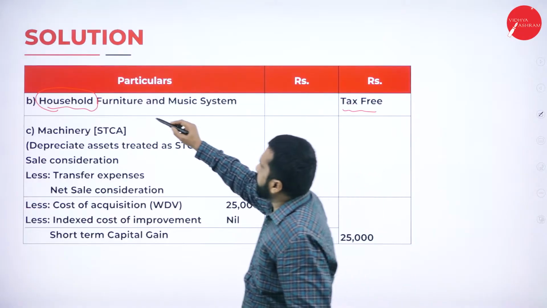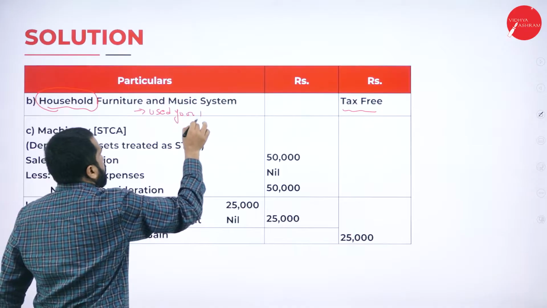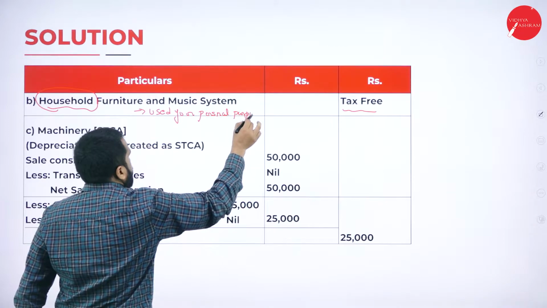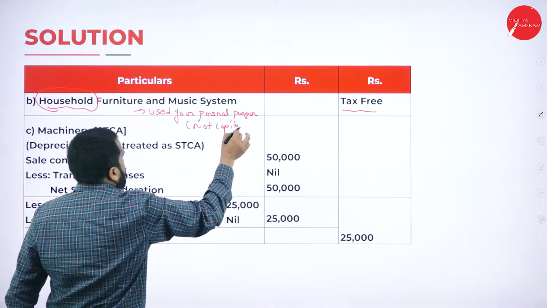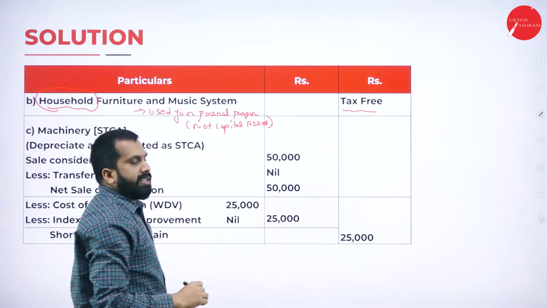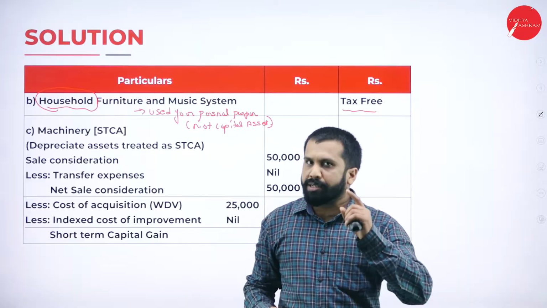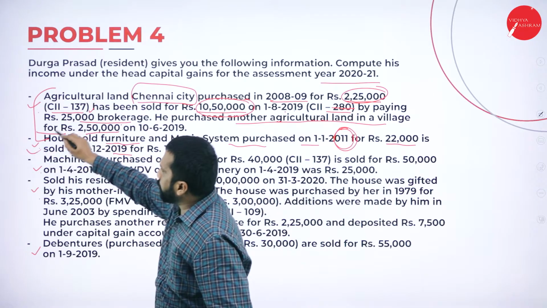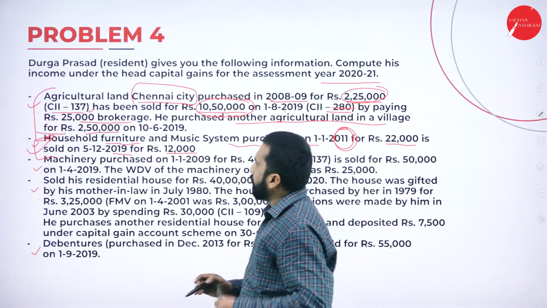Why? Because here you have to mention used for personal purpose, not capital asset. Remember, anything which is used for personal purpose is not considered as a capital asset. Hope you are clear. Second one in the question we completed. Second one also done. We'll go for third one.